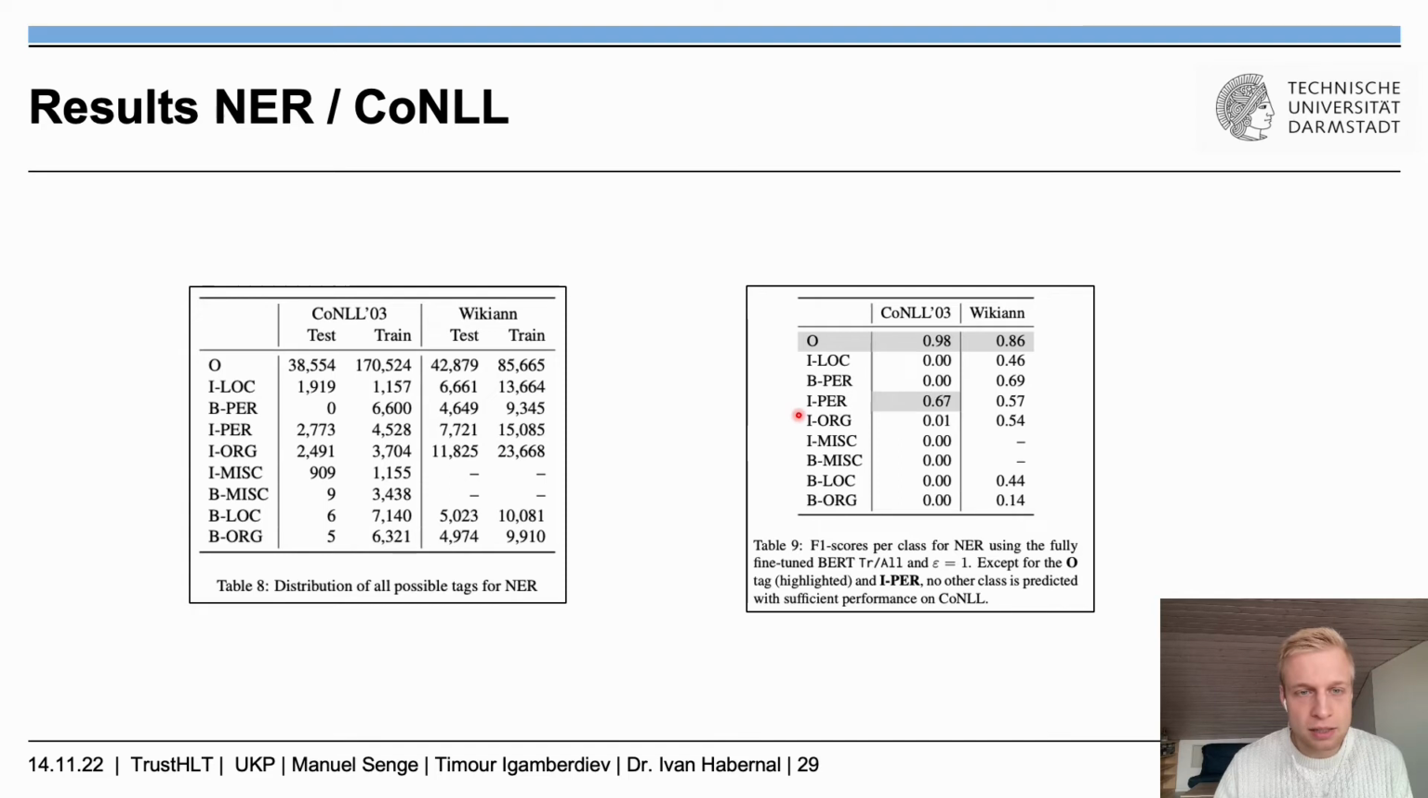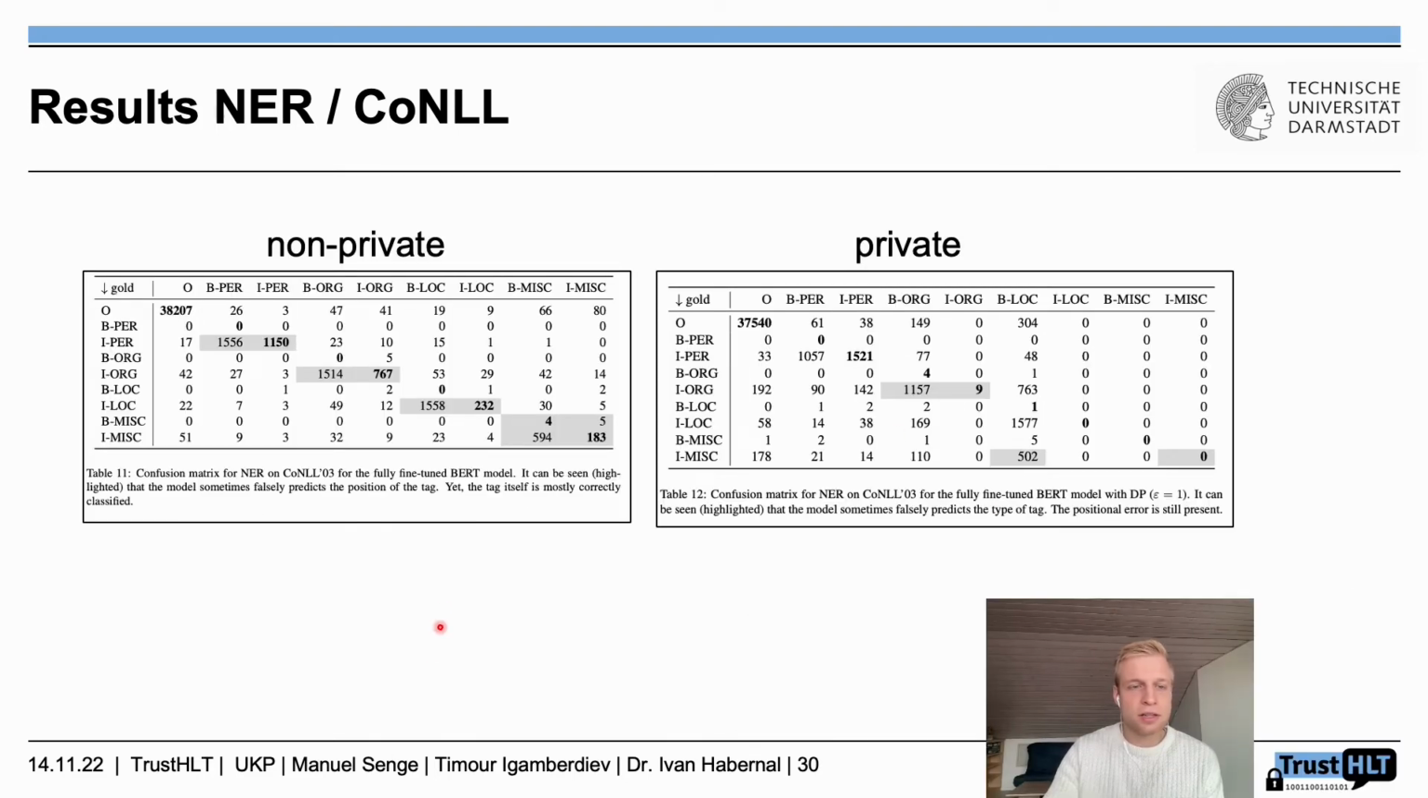If you look at the per class accuracy, we see that overrepresented classes have a higher accuracy, while underrepresented classes do not. Taking an even closer look at the two confusion matrices, on the left hand side we have the non-private one, and on the right hand side the private one. We can see that the non-private model often confuses the position of the tag, meaning the I or the B tag, but the private model also confuses the tag itself, the type.